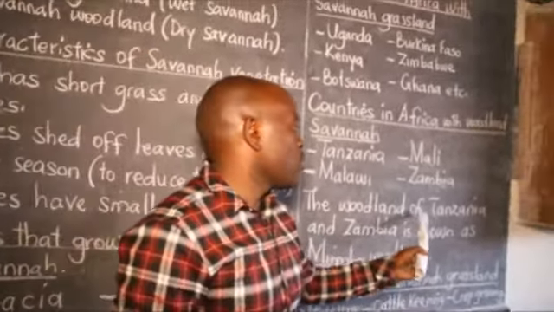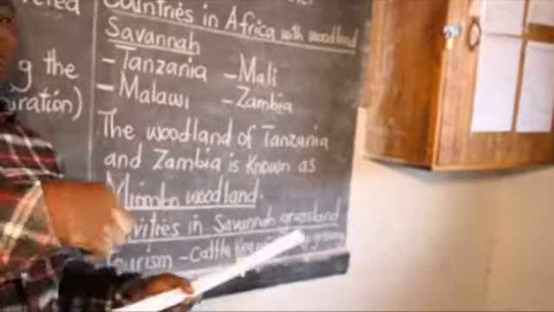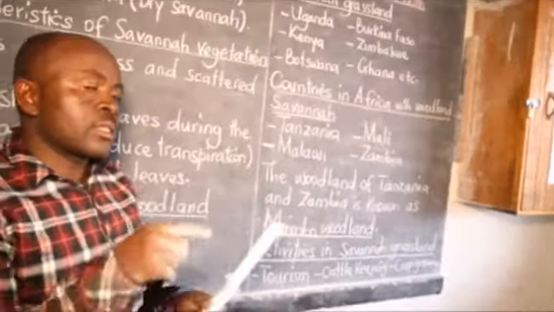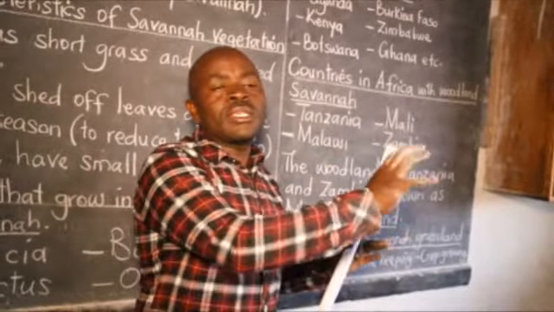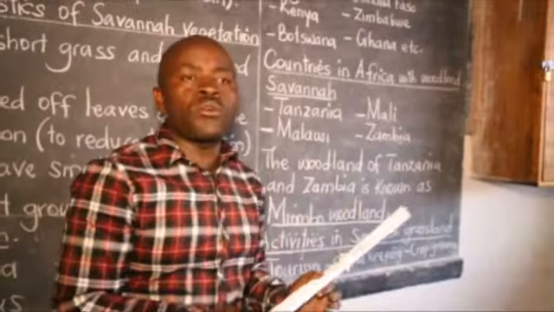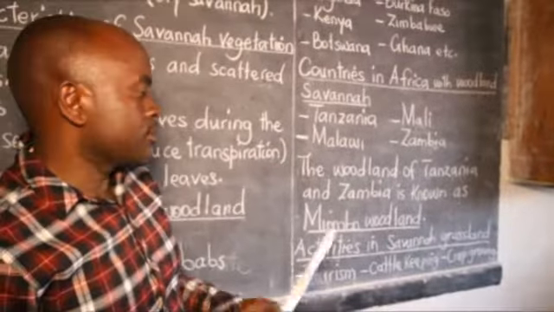The woodland of Tanzania and Zambia is known as the Miombo woodland. We have the Miombo woodland in central Tanzania, which we said in P6 is infested with tsetse flies, and the major activity carried out there is beekeeping. Cattle keeping doesn't do well in the Miombo woodland. Why? Because of the tsetse flies.